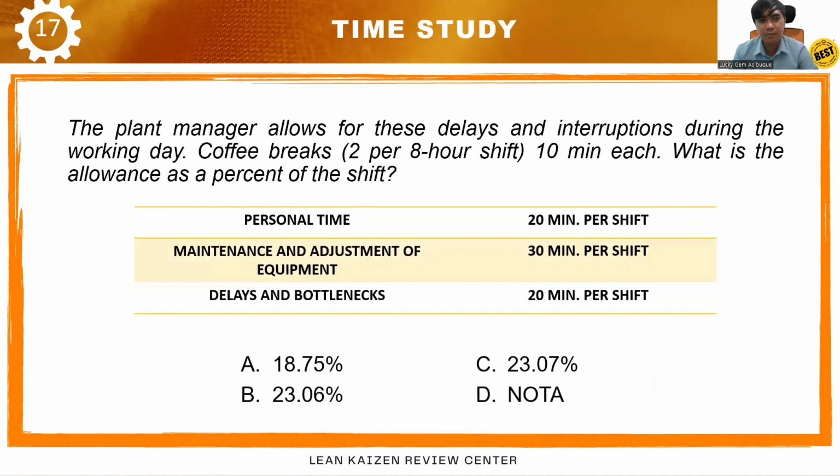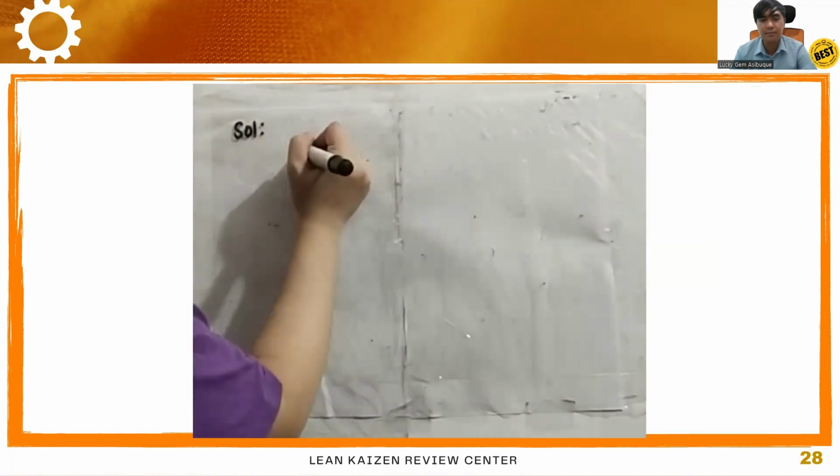Okay, so now, next problem. The plant manager allows for these delays and interruptions during the working day. Coffee breaks, twice per 8-hour shift, 10 minutes each. So what is the allowance as percent of the shift? So same problem, but the question is different. We are asked here to get the allowance as percent of the shift. So how do we get that?